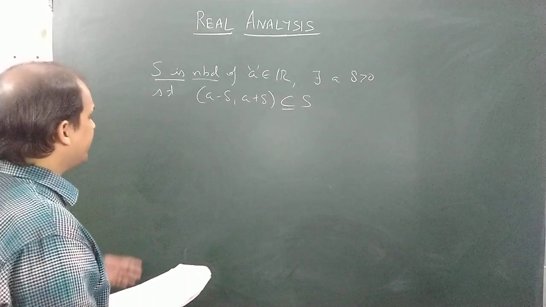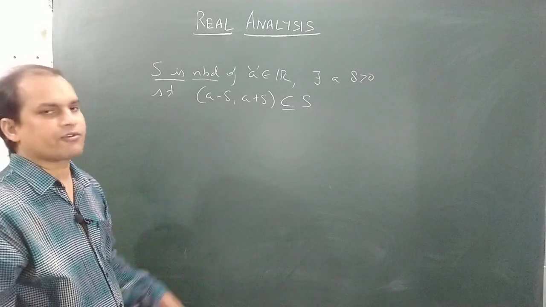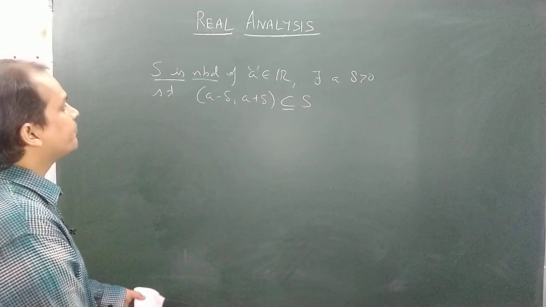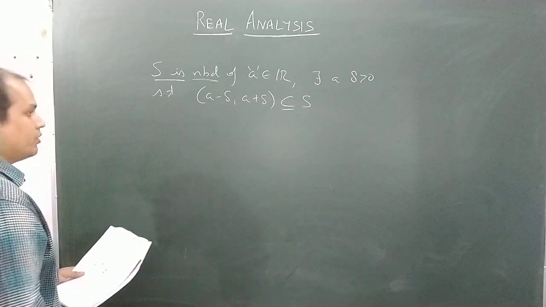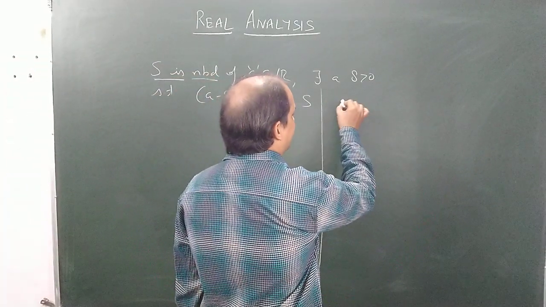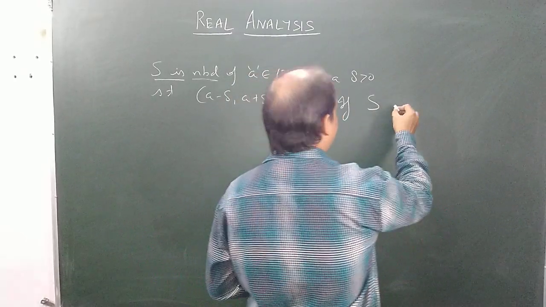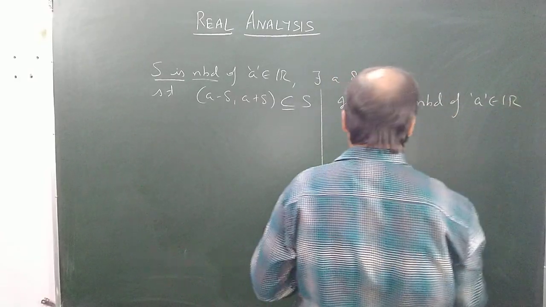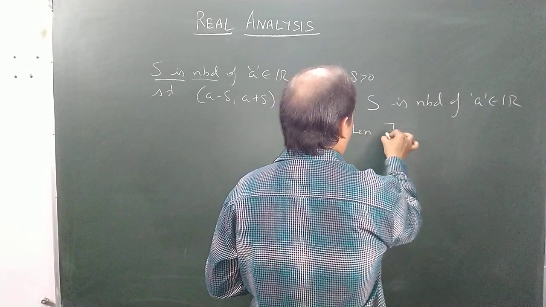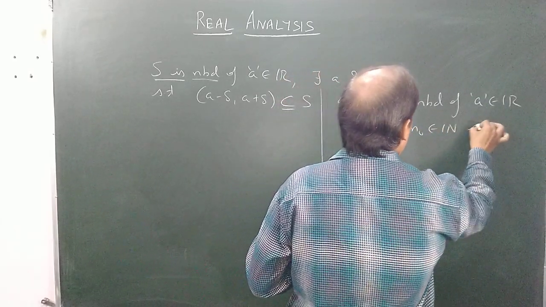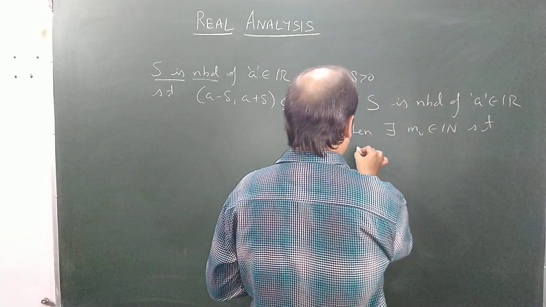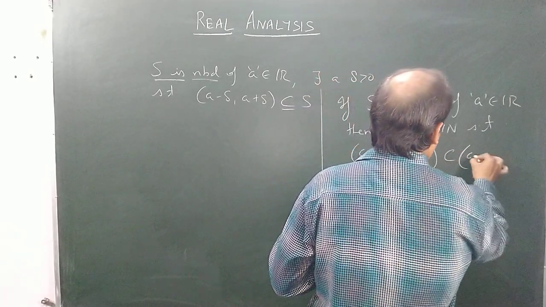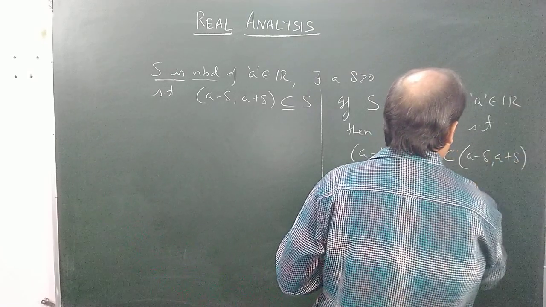One of the important properties which we will need at several places is that if any set S is a neighborhood of any real number A belonging to R, then there exists N naught belonging to N such that the interval A minus 1 by N to A plus 1 by N is contained into A minus delta, A plus delta, which is contained into the set S.